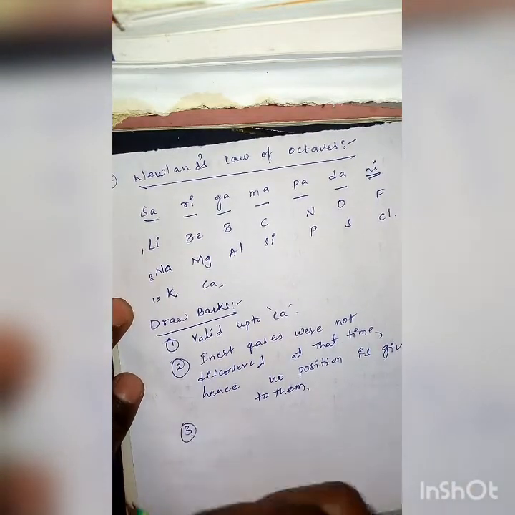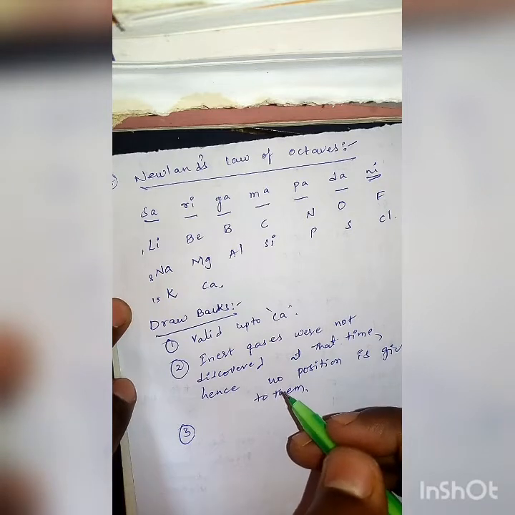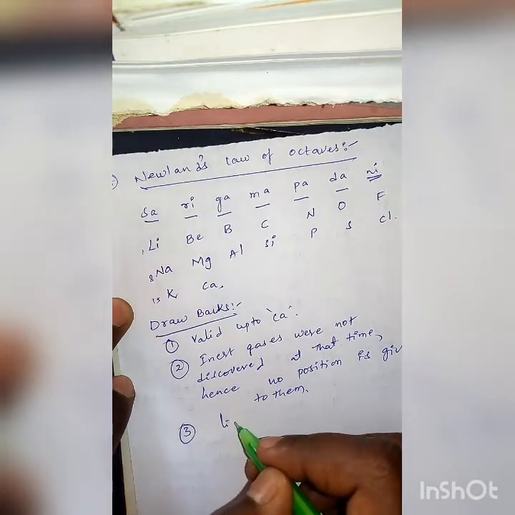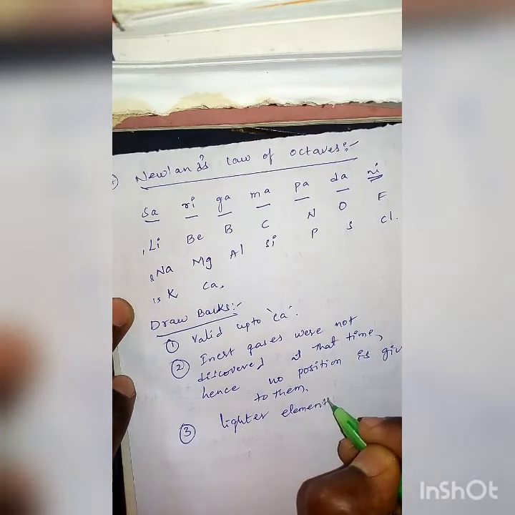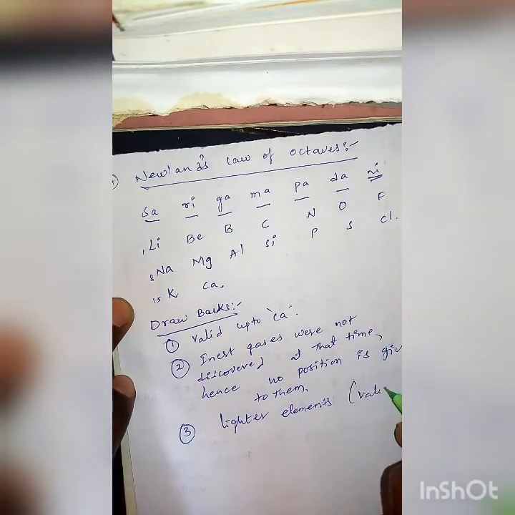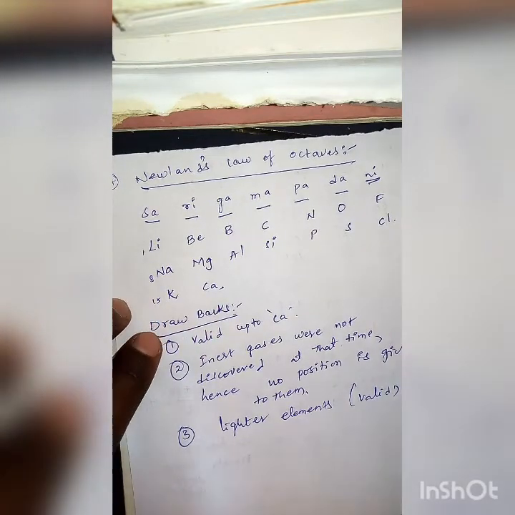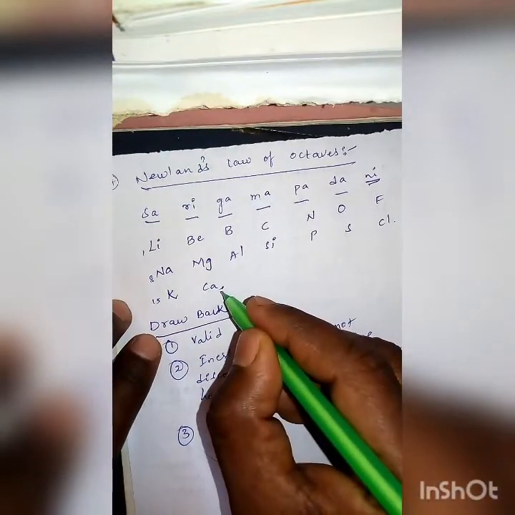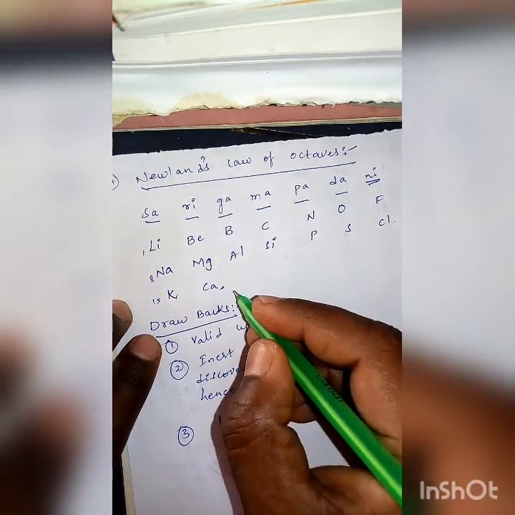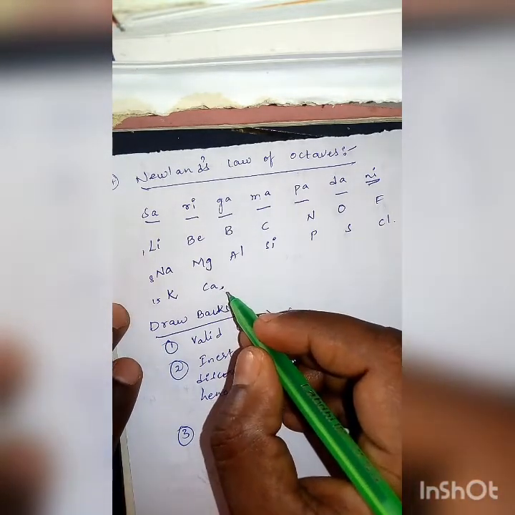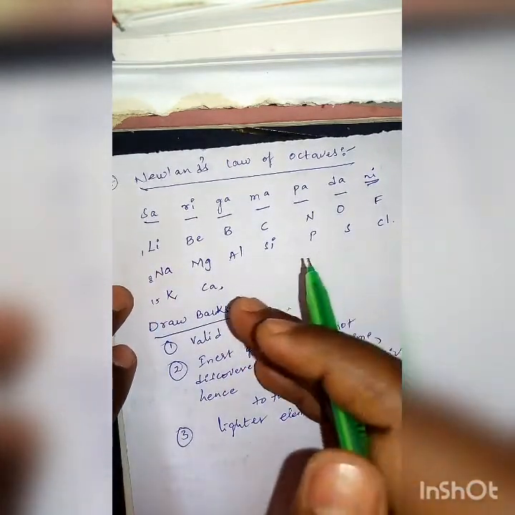One more failure of this classification is that it works only for lighter elements, up to calcium only. After calcium, the lanthanides and actinides are introduced, which are differentiated by their large atomic masses.